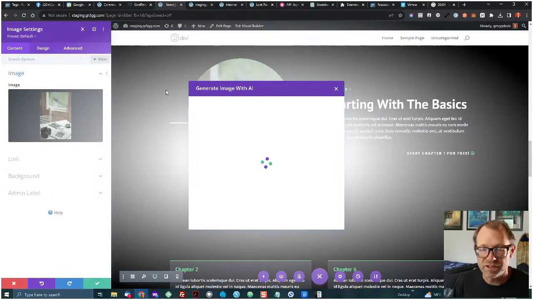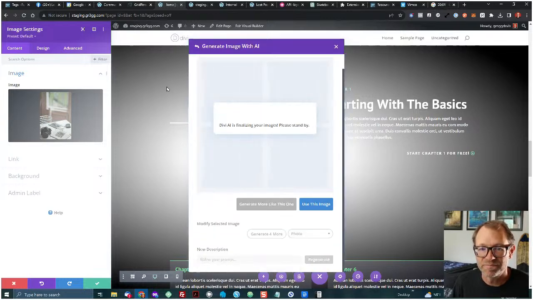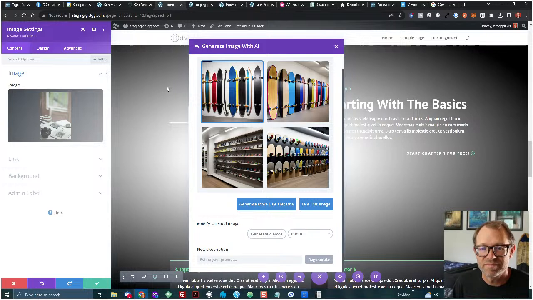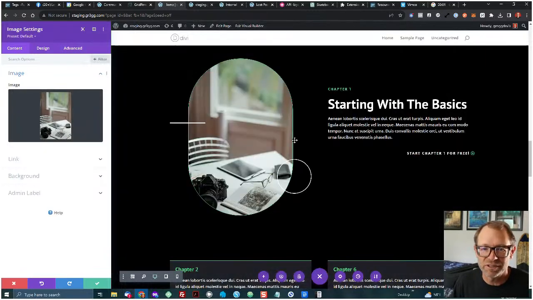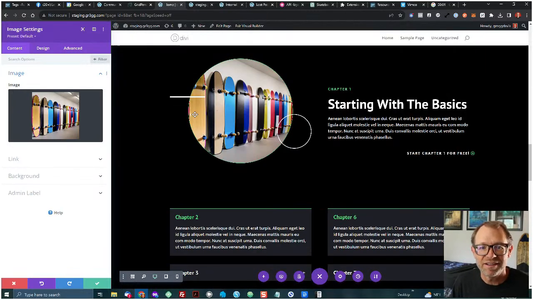And let's see about generating the image. Okay, looks great. So, it's kind of a generic image there. Let's just look at these funny looking skateboards. Let's just take that one and use it. Let's see what it looks like within the layout. Ah, nice.